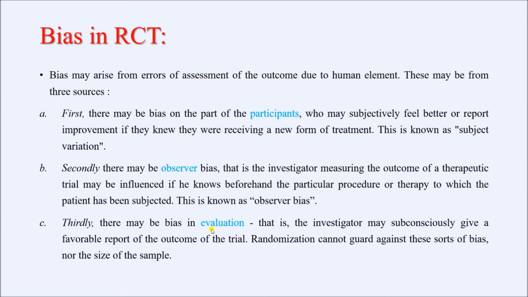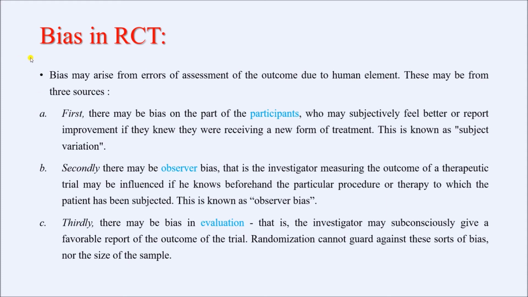There is a third possibility, that is the bias in evaluation. This is quite uncommon, but this is also very much possible. The person who is responsible for analysis and evaluation of the trial, if he knows which subject is receiving which treatment or which intervention, then there is a possibility that he will subconsciously give a favorable report of the outcome of the trial. So this is known as the bias during evaluation. Again, this is very uncommon, but this is possible.